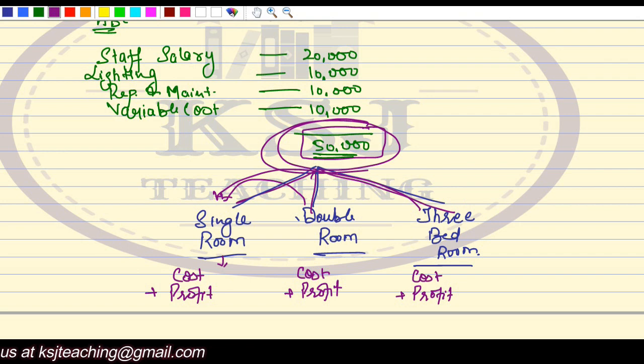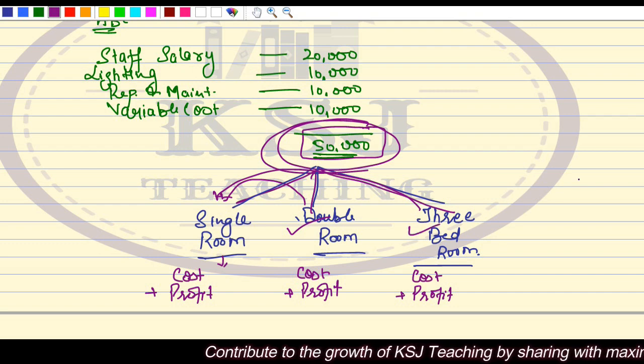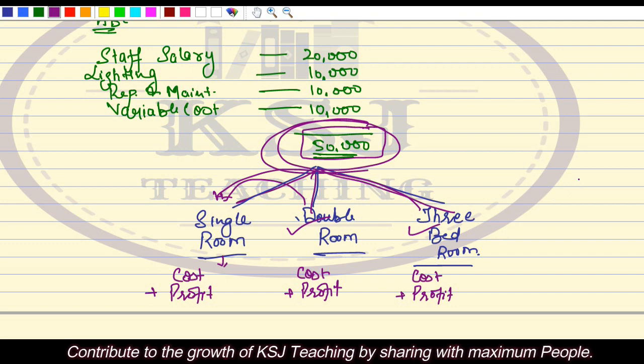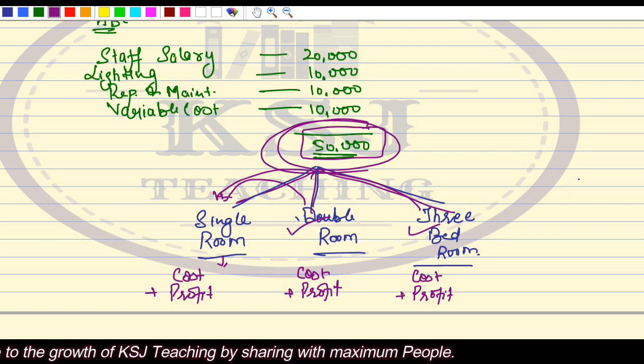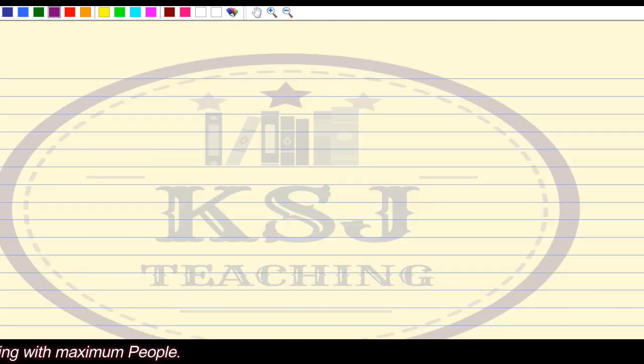Sir, how do we convert it? Sir, do we take one bed out of this double room to convert it into single room, or do we take two beds out of this 3 bedroom to convert it into single room? No, it is not the physical conversion. It is just the conversion for the calculation purpose. How we do it? Say, for example, try to understand it.